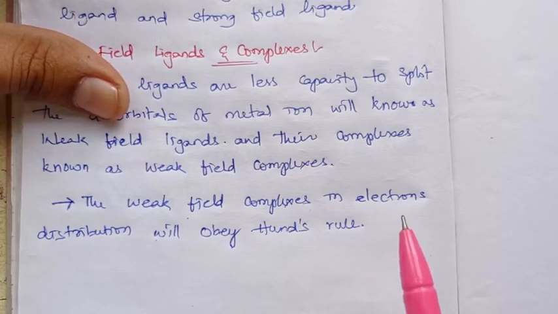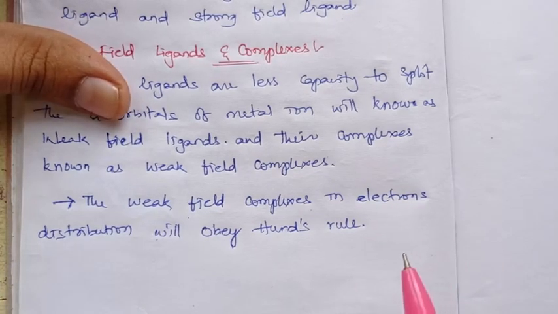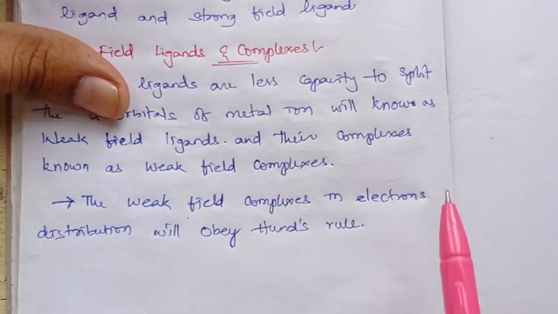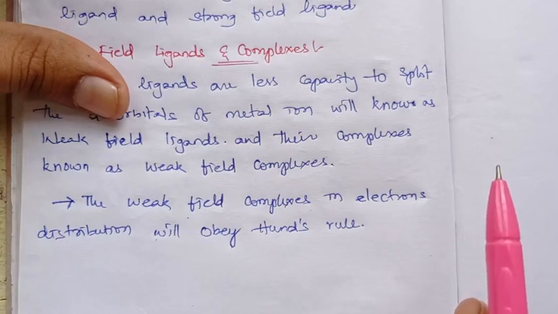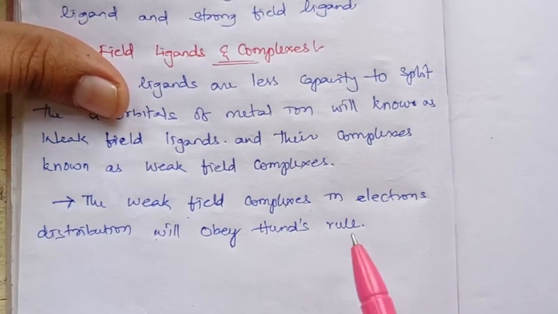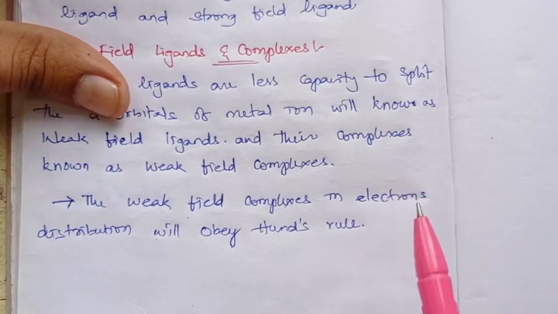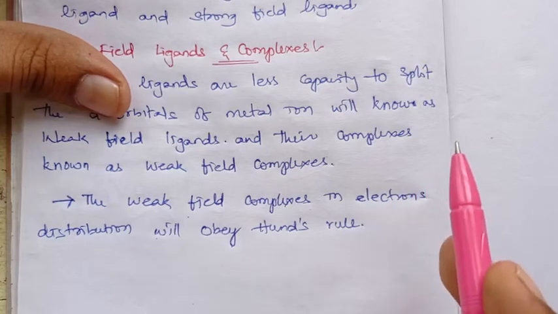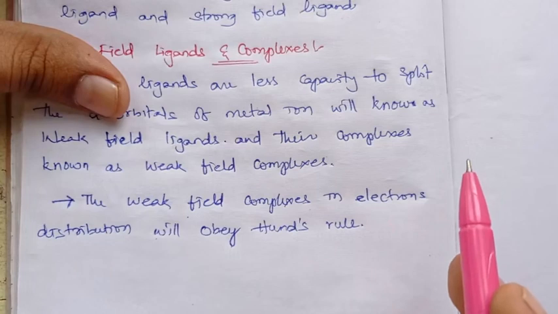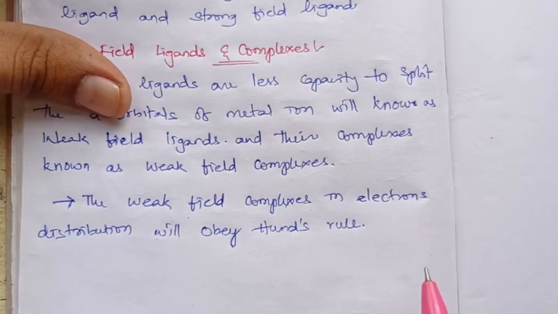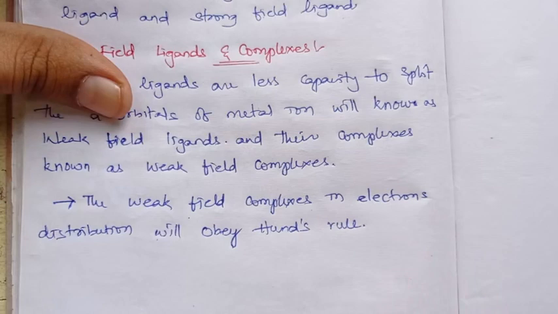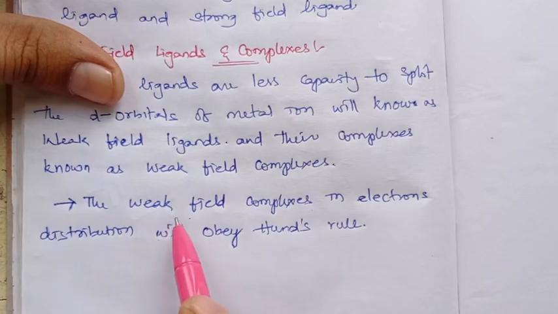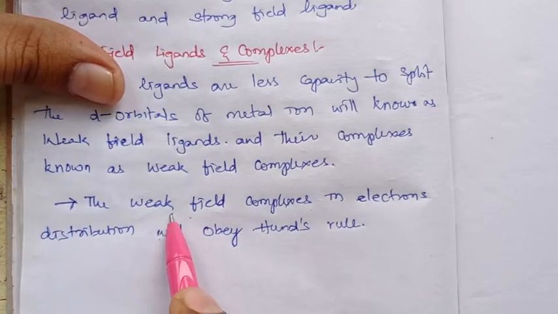Each orbital has to be filled with one electron each. Thereafter, the sixth electron, if it exists in the metal ion, has to pair. That is Hund's rule, and this takes place in the weak field complexes, right?